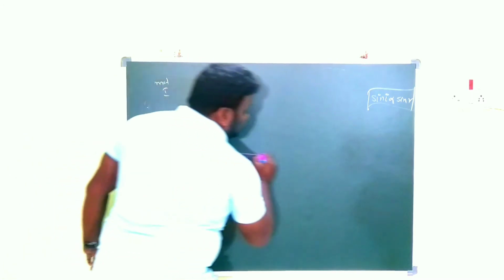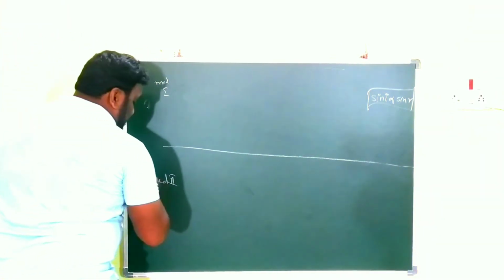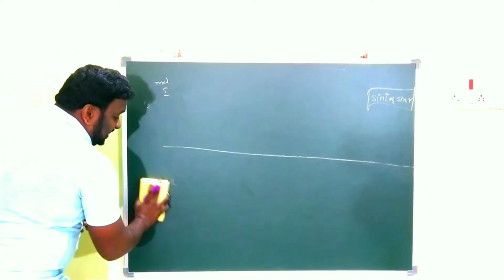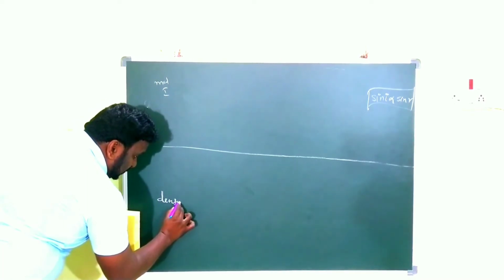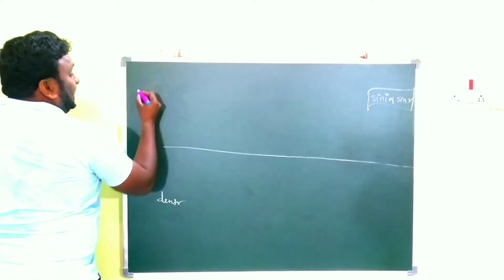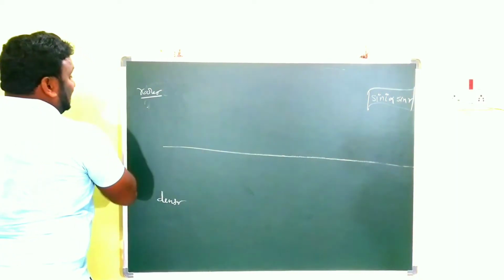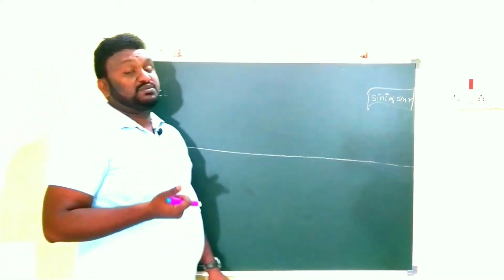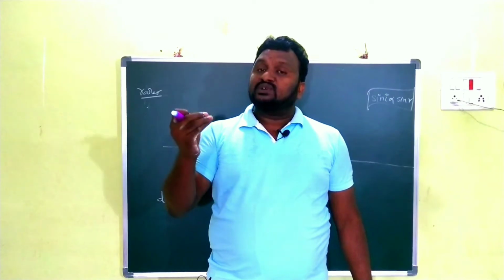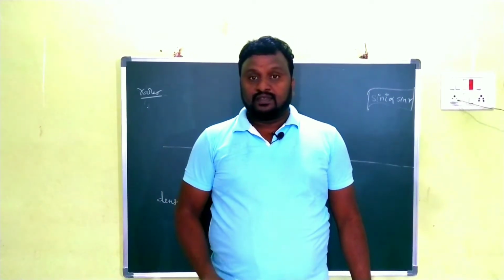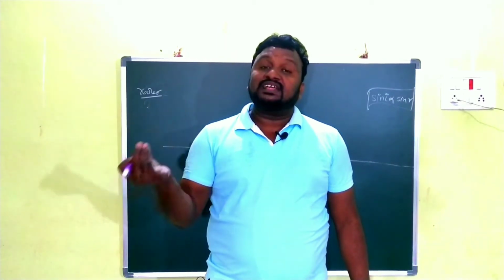I am drawing it like this. This is medium 1 and this is medium 2. Here I am taking medium 2 as the denser medium, and this is the rarer medium. I already told you in previous videos. What is a medium? A medium is something that allows light.